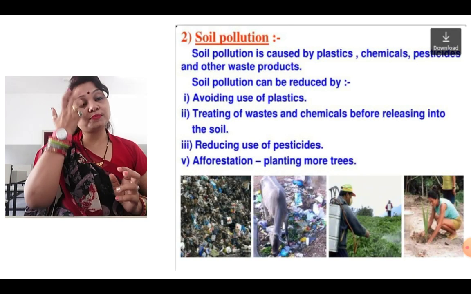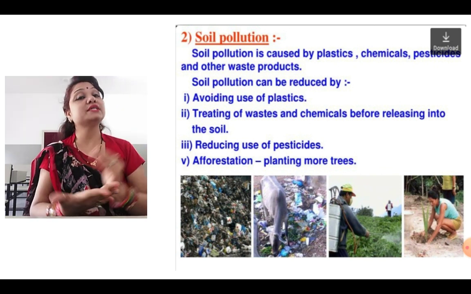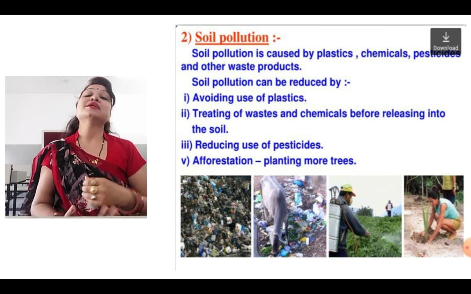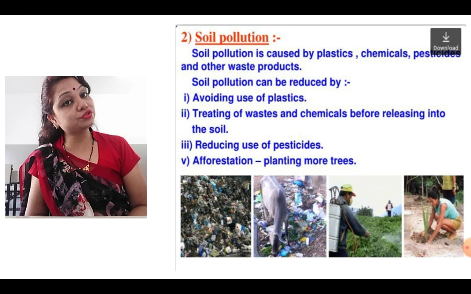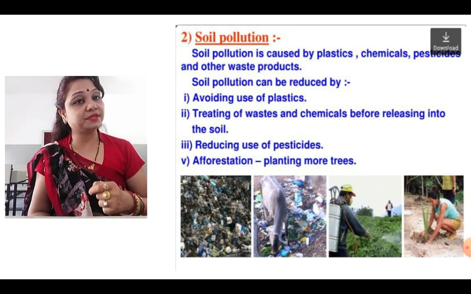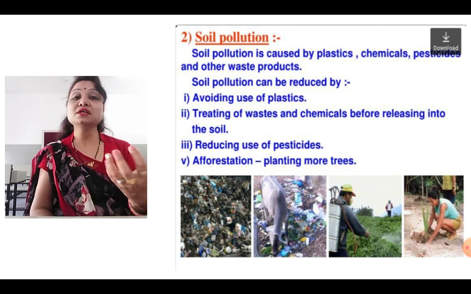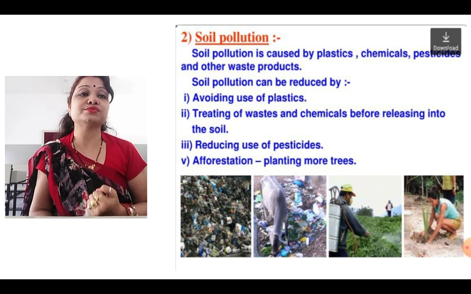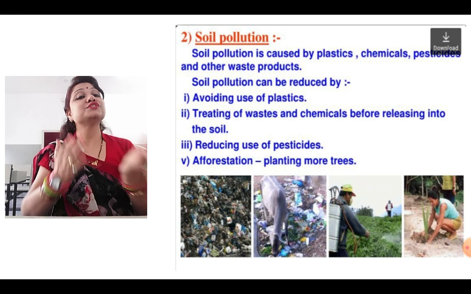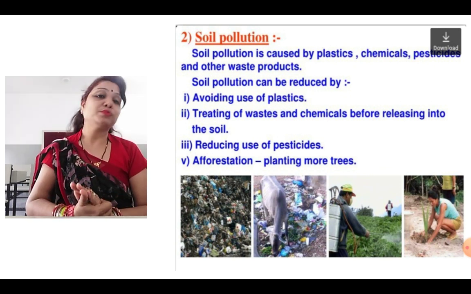Now we have soil pollution. Pollution, commonly, we say, is contamination of anything with harmful substances. Here we are discussing soil pollution. Soil pollution is caused by plastics, chemicals, pesticides and other waste products which contaminate the soil, making it unfit for use. And it can be reduced by avoiding the use of plastics. Whichever are the reasons, by avoiding them we can reduce that type of pollution.